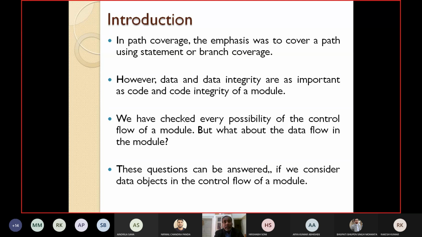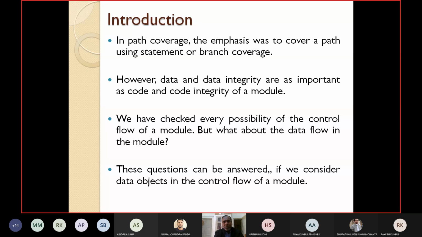However, the data and the data integrity are also equally important. They are as important as the code and the code integrity of a module. So we have to give special importance to the data and data integrity of a program. We have checked every possibility of the control flow of a module while discussing the control flow based testing or the path based testing. But what about the data flow in the module? We have not thought upon that.